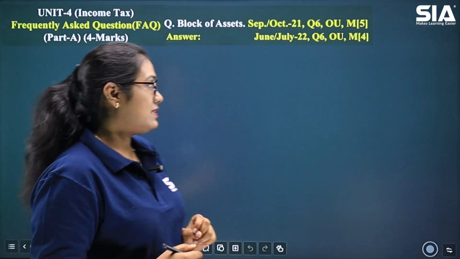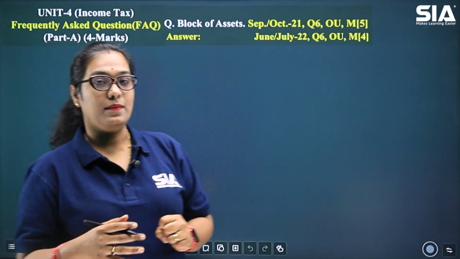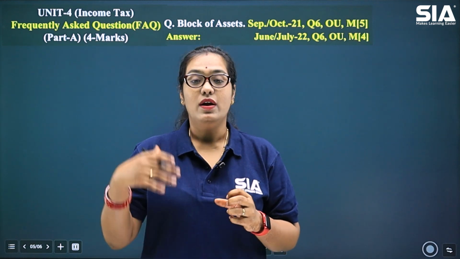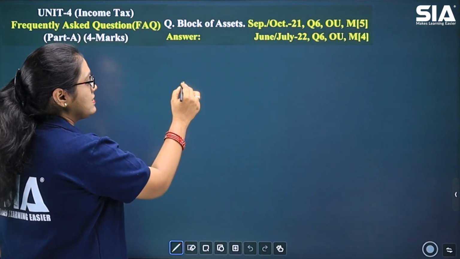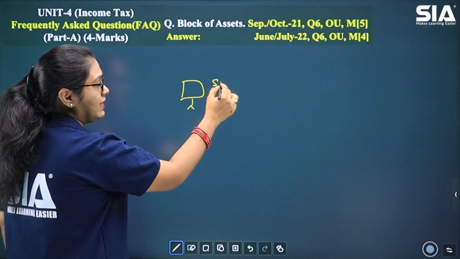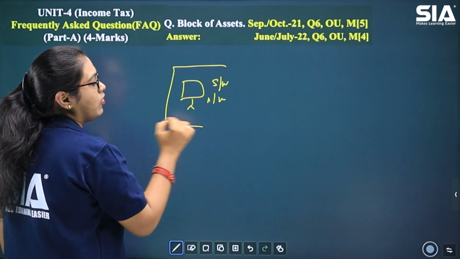Now let's understand what is the meaning of block of asset. Block of asset is nothing but a set of similar type of asset. Why are they made into a block? Let's say there is a computer, then there are software parts, and then there are hardware parts. So this together is made into one block of asset.